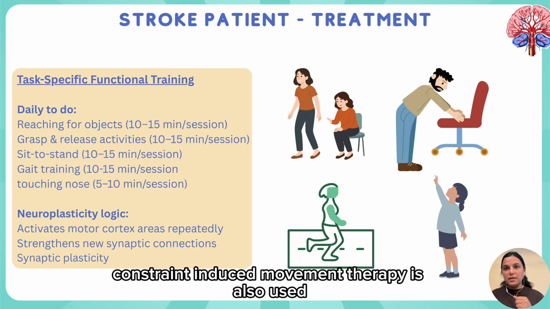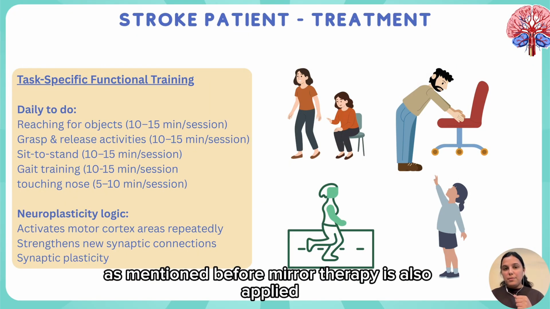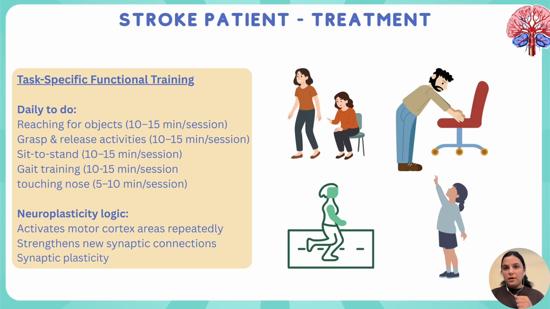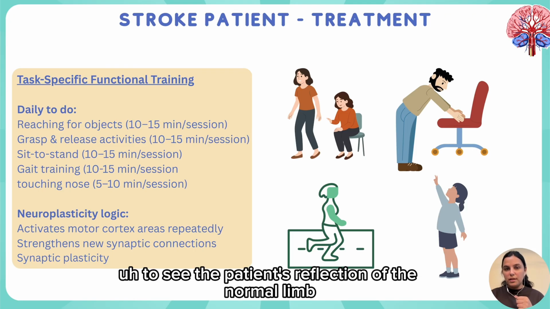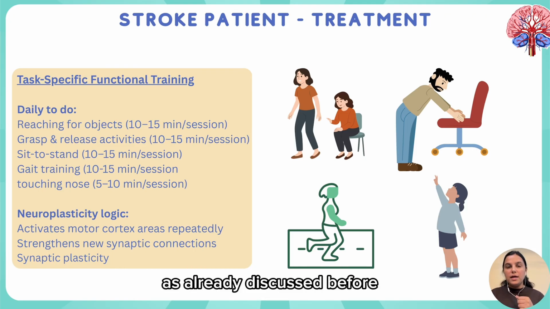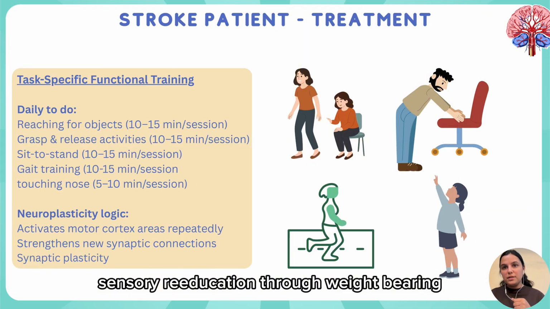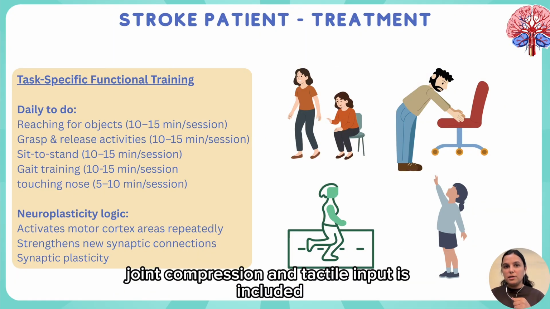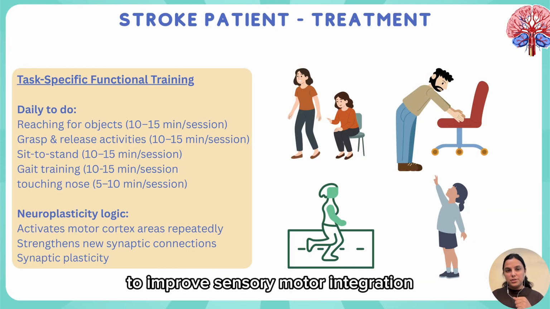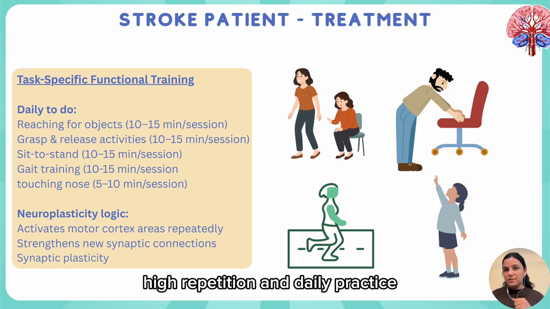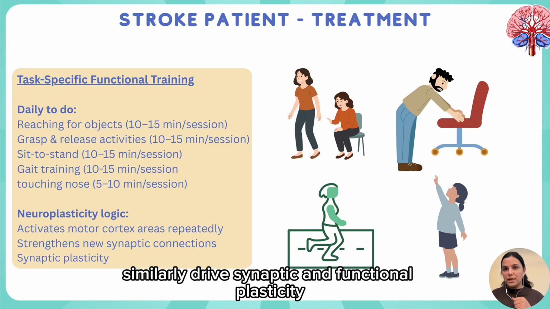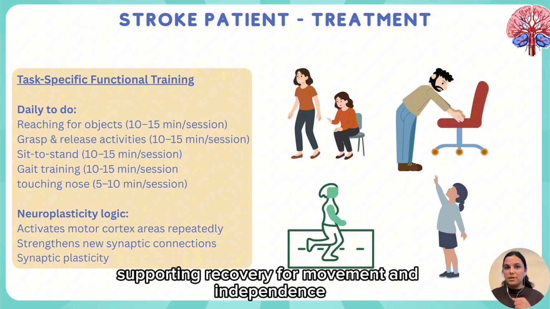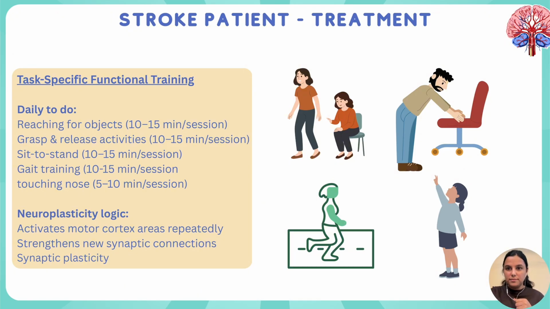Constraint-induced movement therapy is also used, as mentioned before. Mirror therapy is also applied to see the reflection of the normal limb, as already discussed before. Sensory re-education through weight-bearing, joint compression, and tactile input is included to improve sensory motor integration. High repetition and daily practice similarly drive synaptic and functional plasticity, supporting recovery for movement and independence.